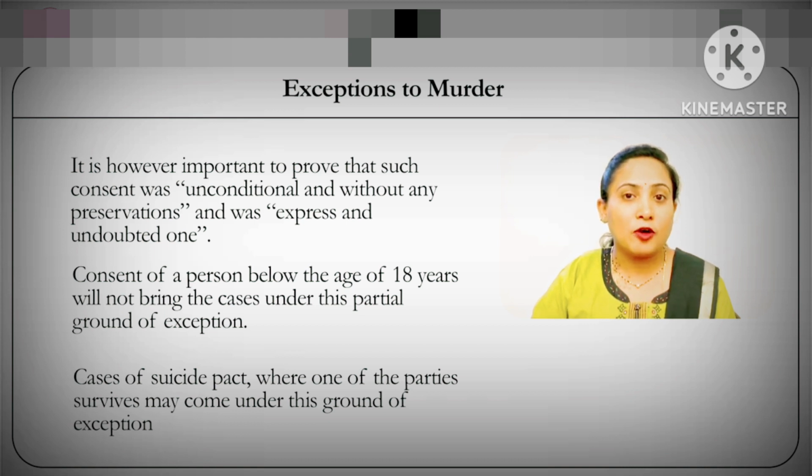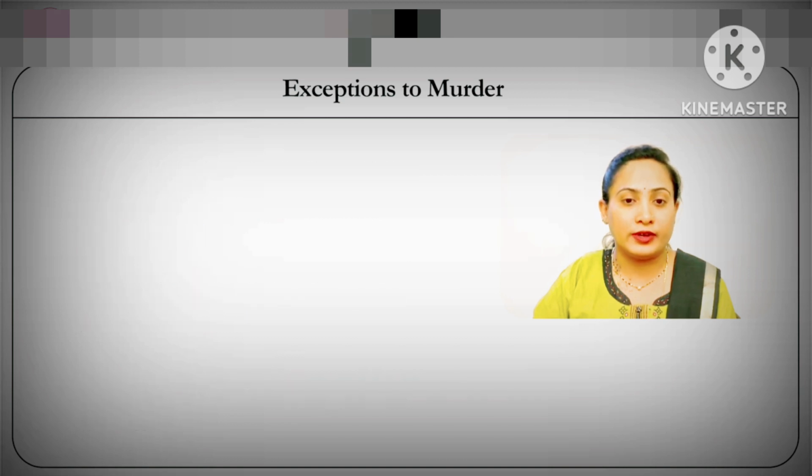Similarly, cases of euthanasia may also fall under this ground of exception, provided it's done with the consent of the victim. However, the Supreme Court's clarifications in the Aruna Shanbaug case have put euthanasia under a different standing today. But otherwise, any offence of causing death with the consent of the victim would generally fall under this ground of exception, provided the conditions laid down under it are all fulfilled.